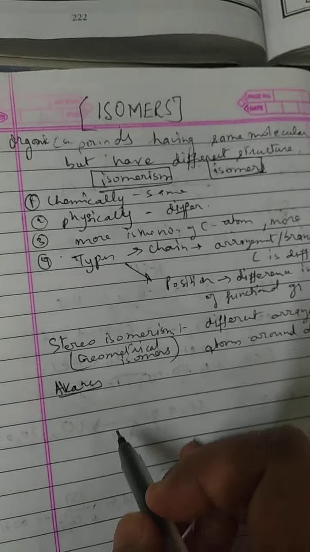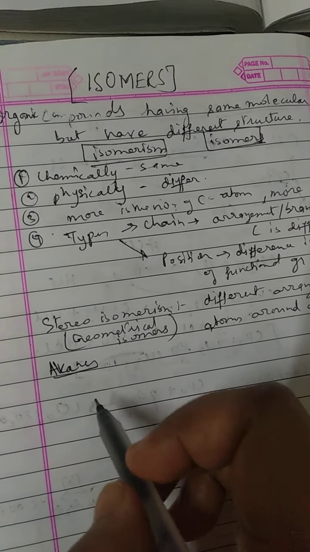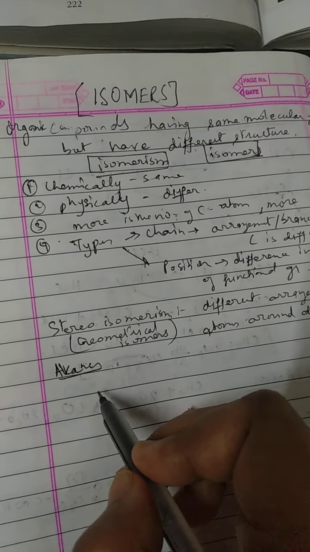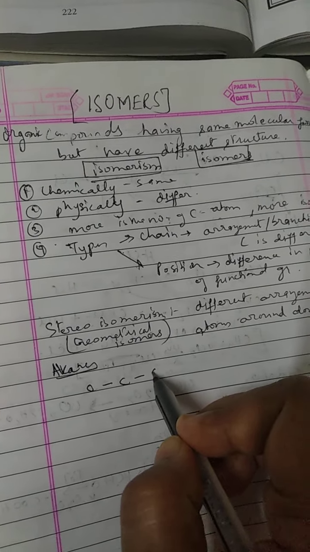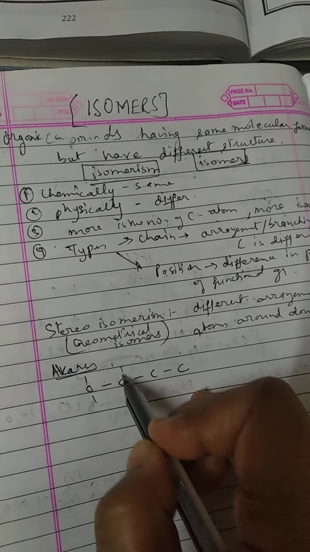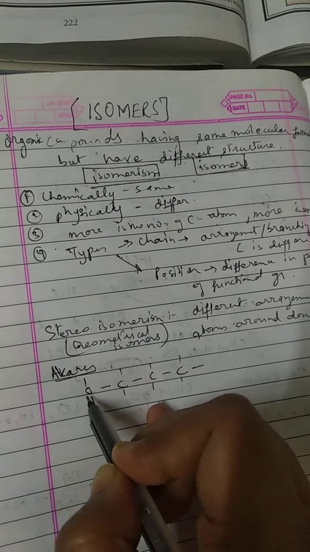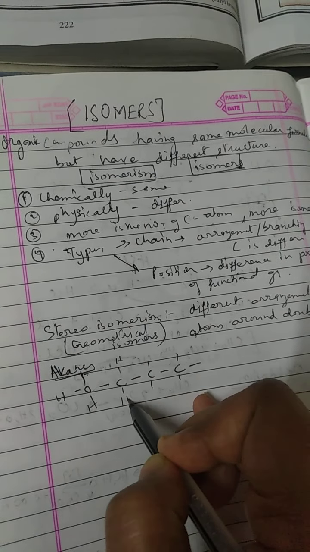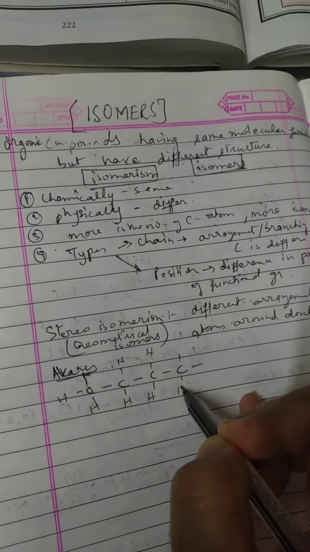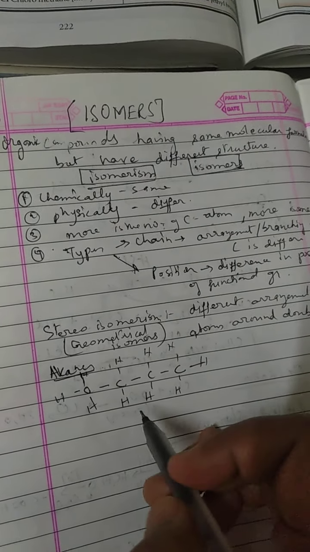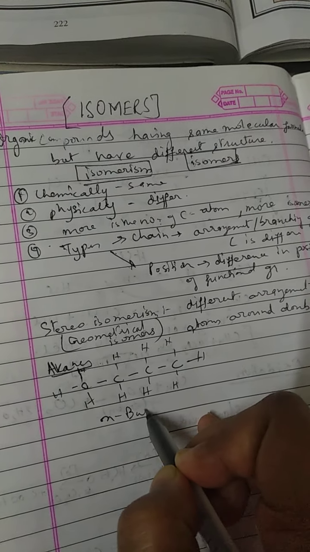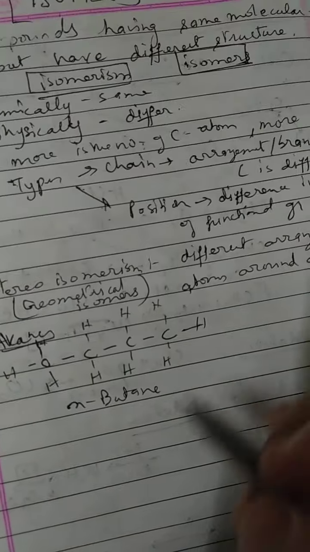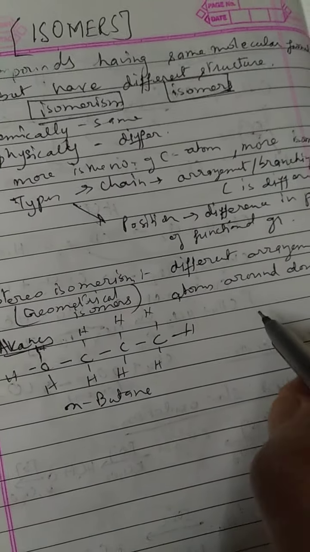Let's take the example of butane, normal butane. So this is your normal butane. These are all your hydrogens. So this is your N-butane. When it's a straight long chain, we just name it N-butane, the common name.